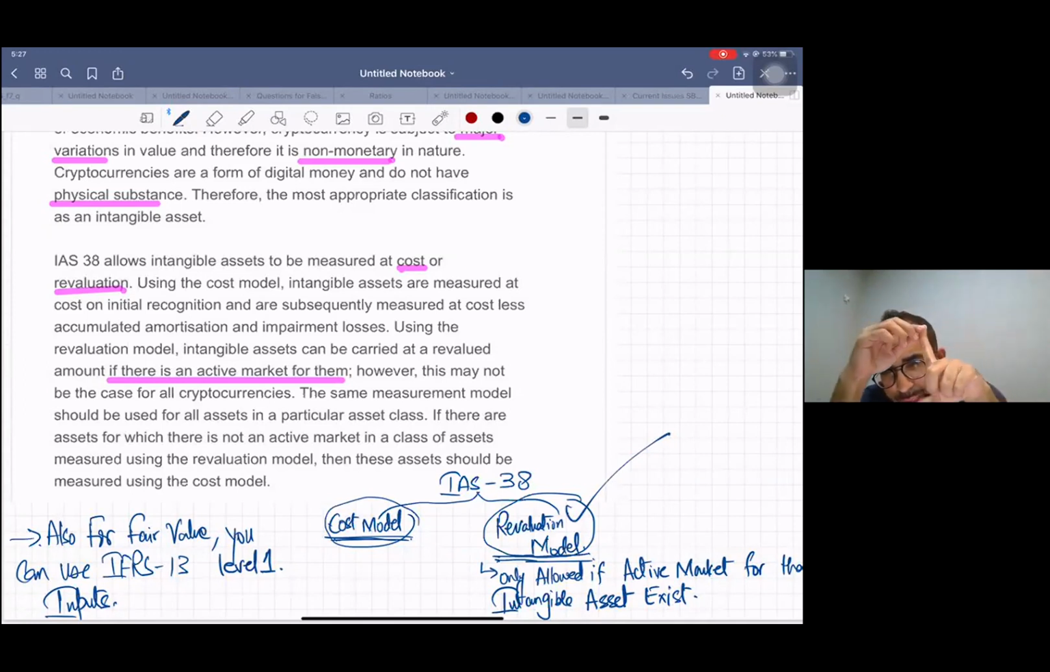So yes, cryptocurrencies are accounted for using IAS 38. And which model can be applied? The revaluation model you can apply. Yes, it's a choice, but you can apply the revaluation model here.